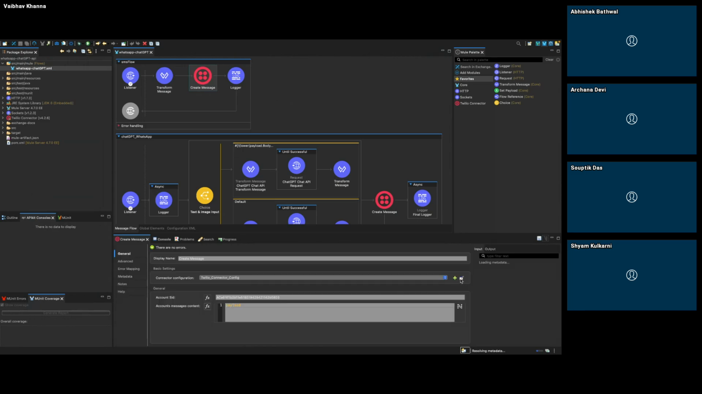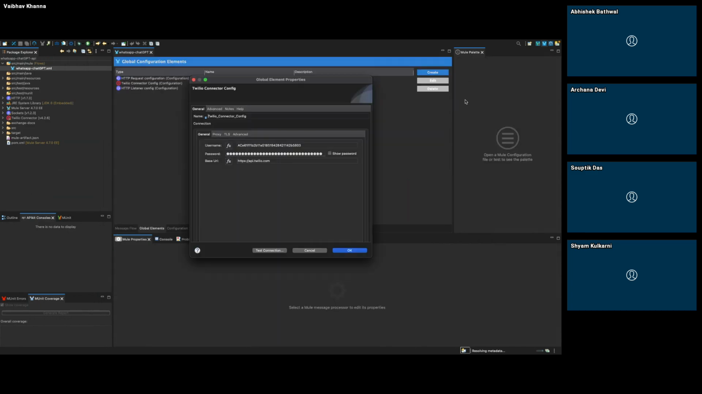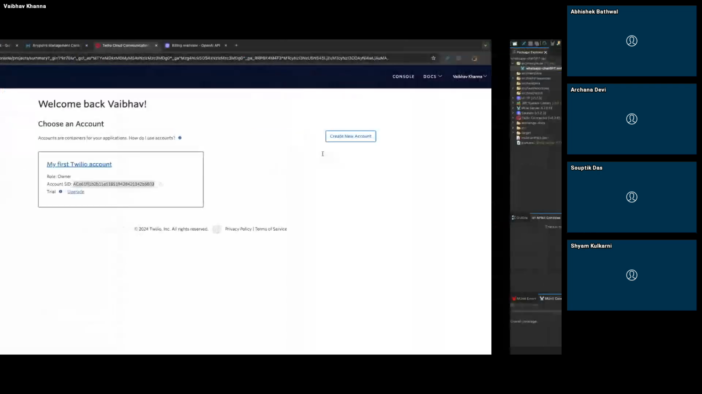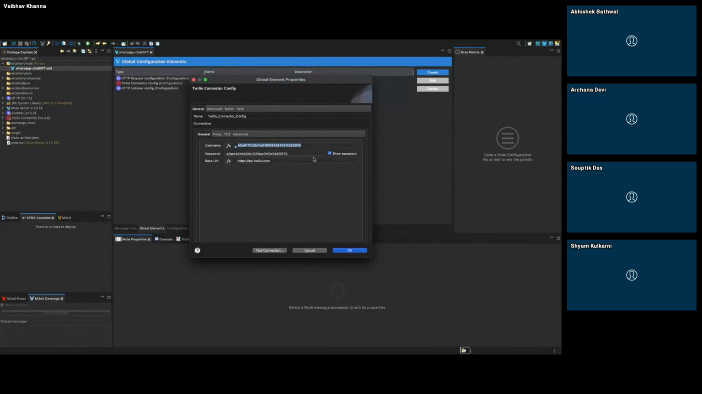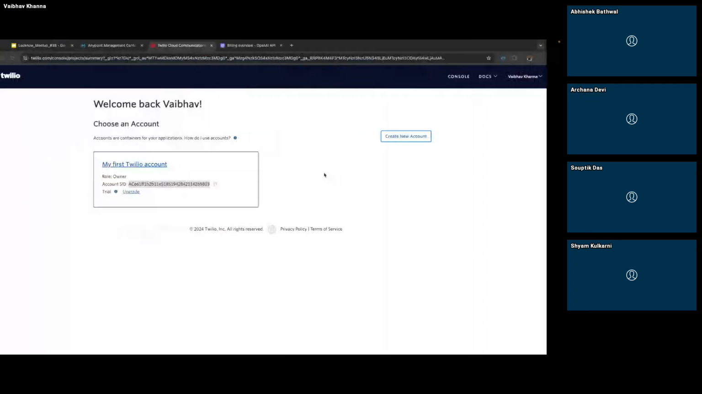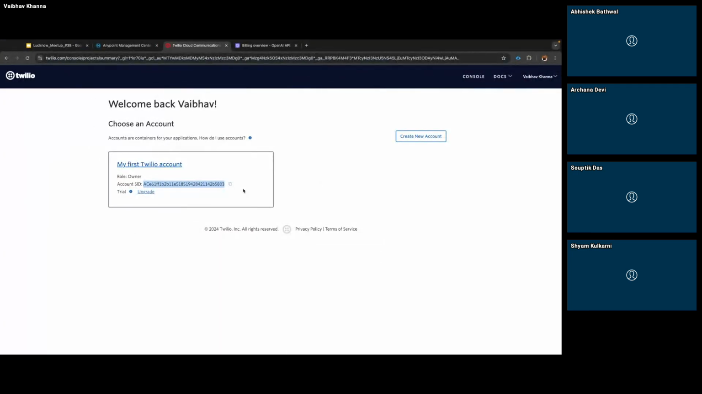If I go to the Twilio connector configuration, I just pulled it from Exchange. If you type Twilio connector, you will be able to import it into your local Studio. So this is the SID which I am talking about, ending with 803, and the password will be the secret key which is provided by Twilio.